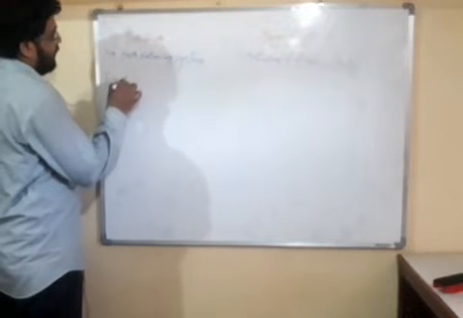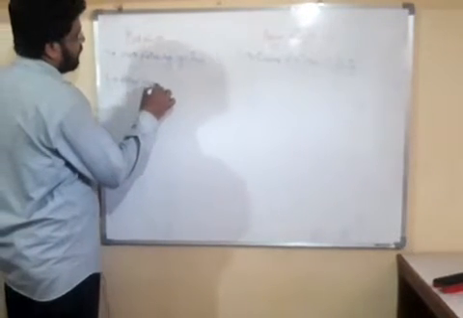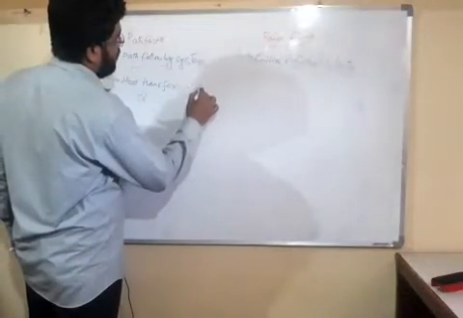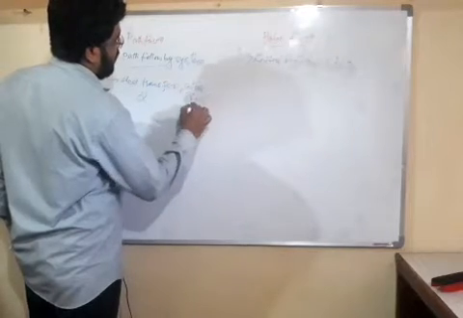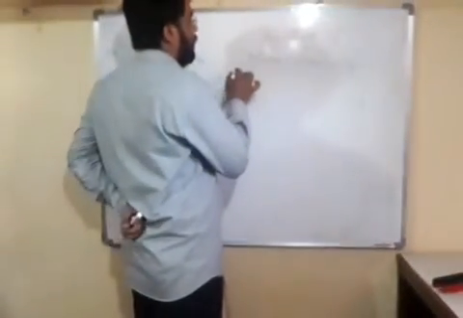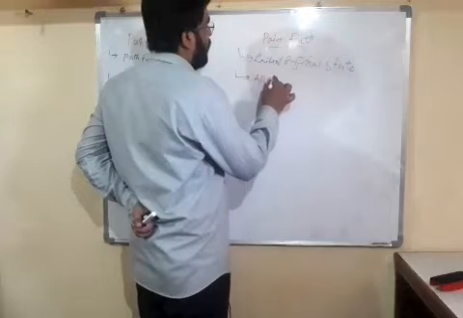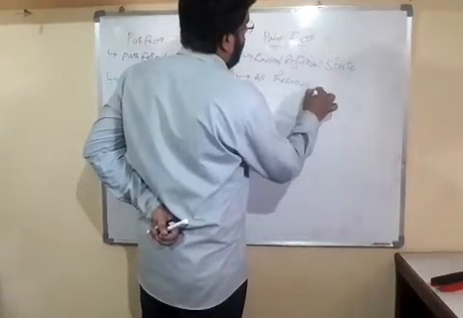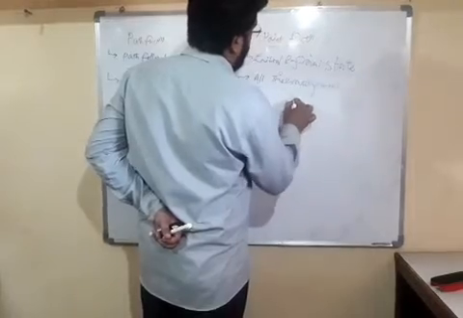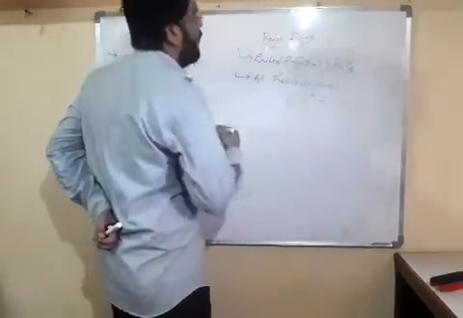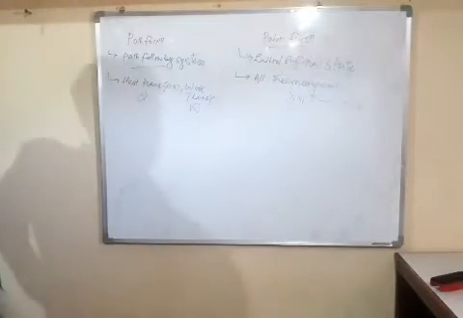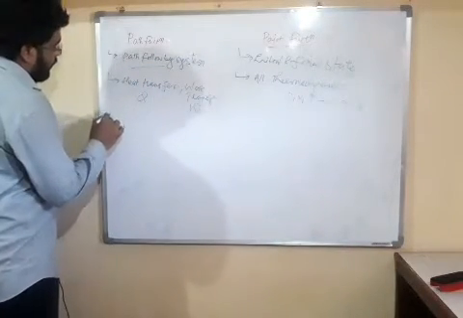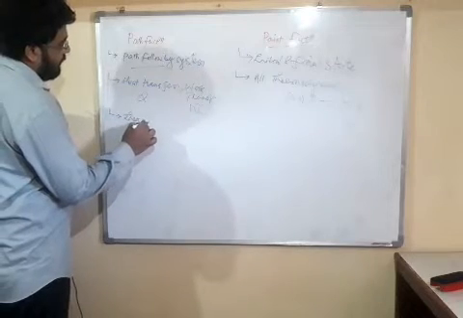Friends, what is the example of path function? We can say heat transfer Q and work transfer W. These all are path functions. And friends, what is the example of point function? All thermodynamic properties, pressure, volume, temperature, all thermodynamic properties are point functions. Now friends, this path function is also called inexact differential.